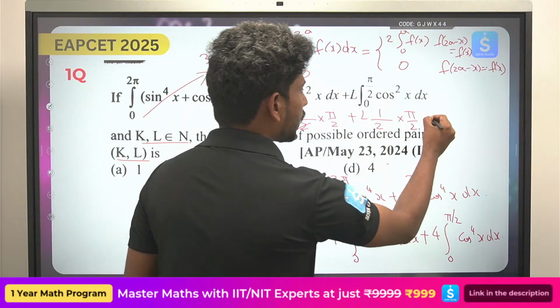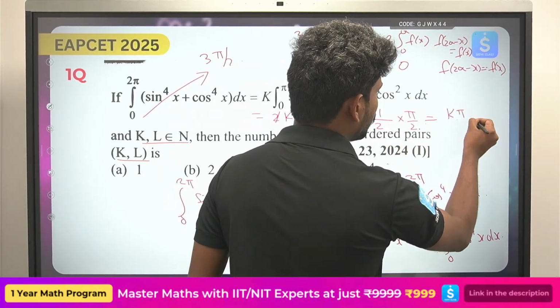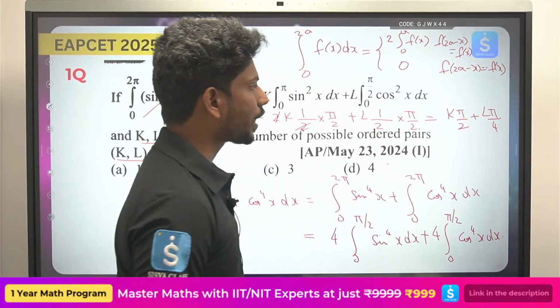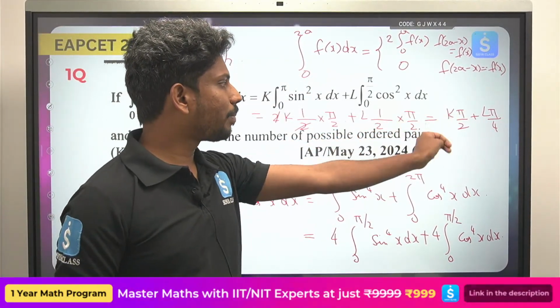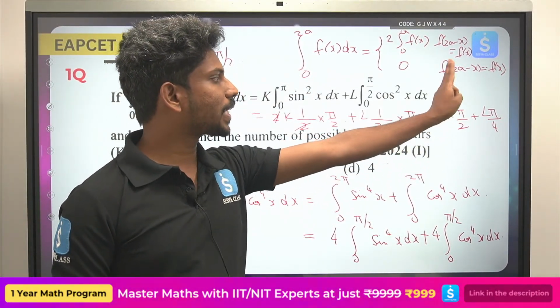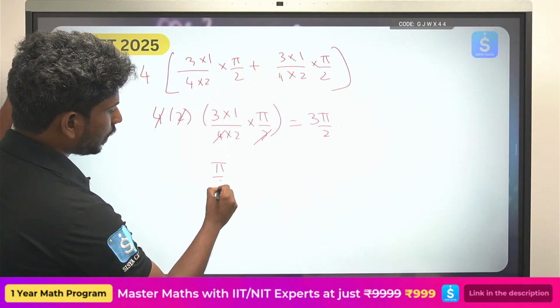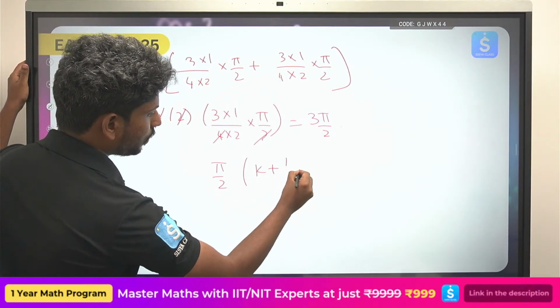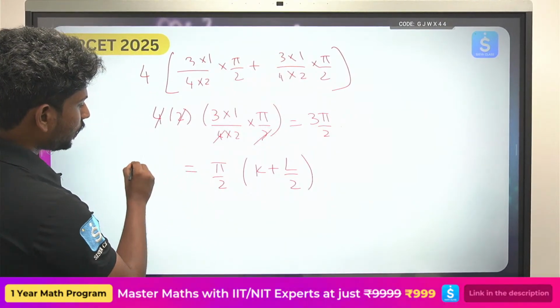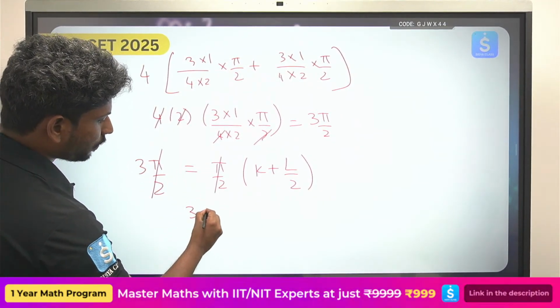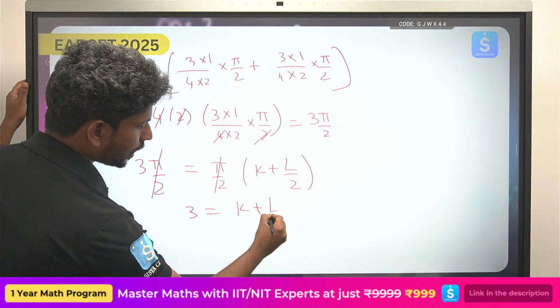మనకి ఎంత వచ్చింది? k pi by 2 plus L pi by 4. Okay, so now I can take pi by 2 common, so pi by 2 times k plus L by 2. So finally pi by 2 times k plus L by 2. So ikkada answer enta 3 pi by 2. So ikkada pi by 2 gets cancelled. Final ga vachina answer enti 3k plus L by 2.